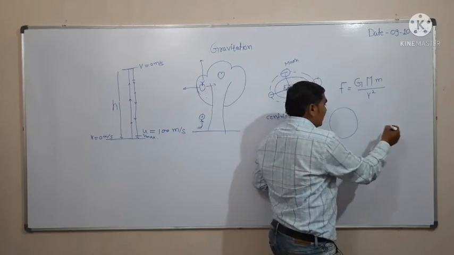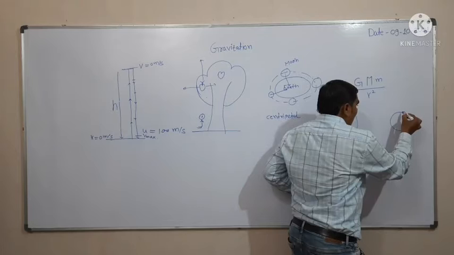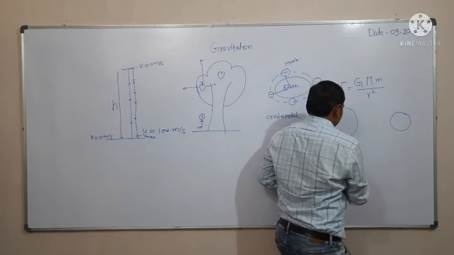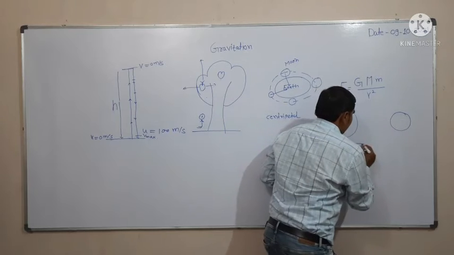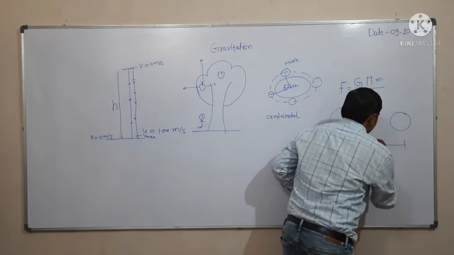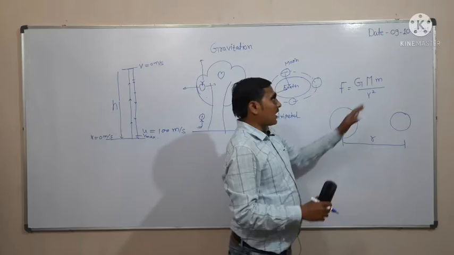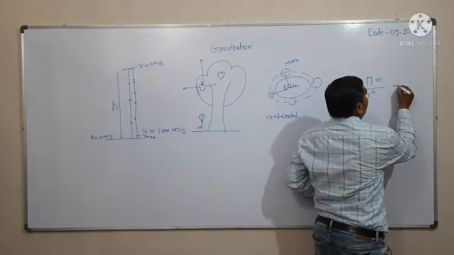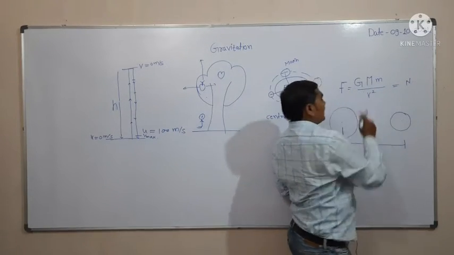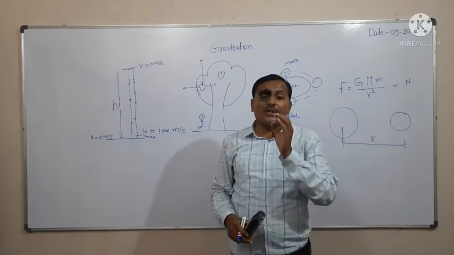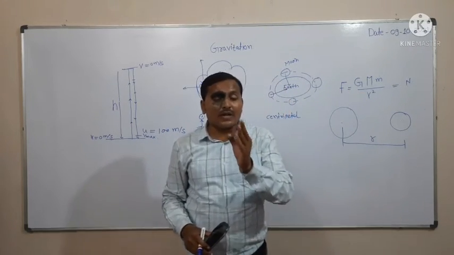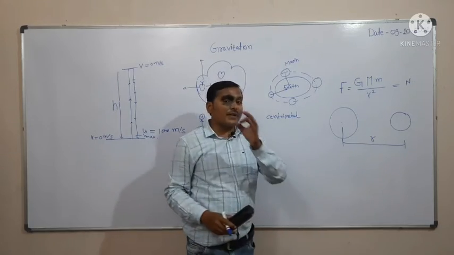Force is measured in Newton, and the gravitational constant has a value of 6.67 into 10 raised to power minus 11 Newton meter square per kg square.